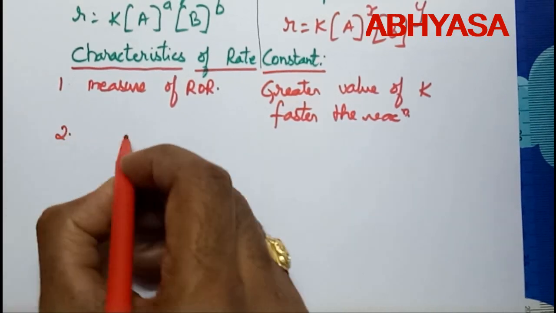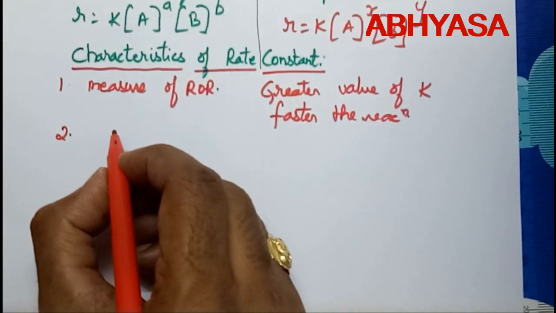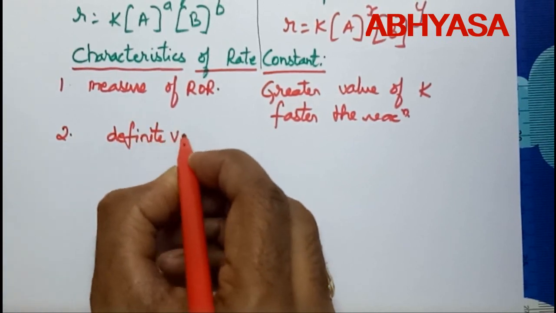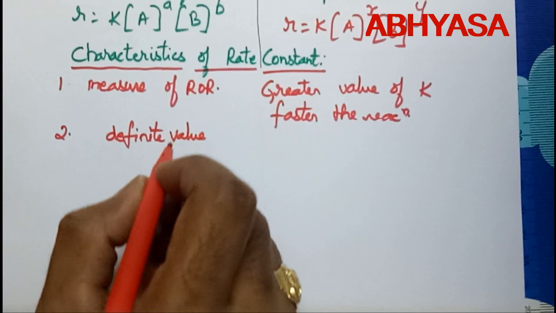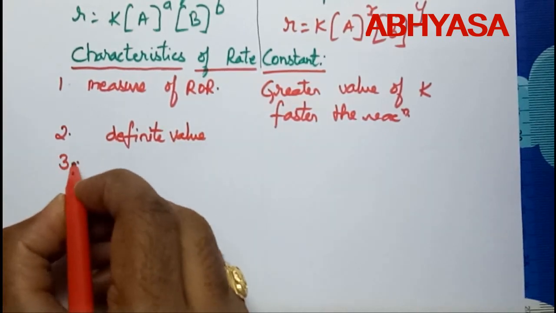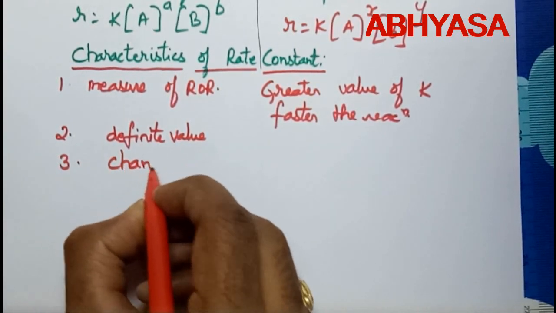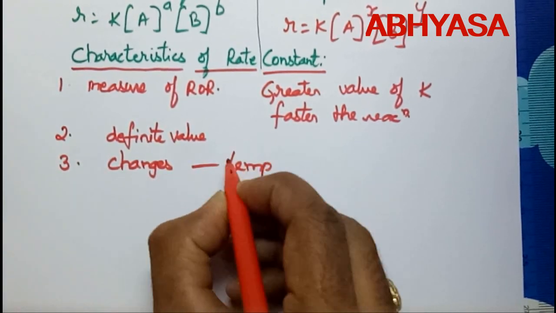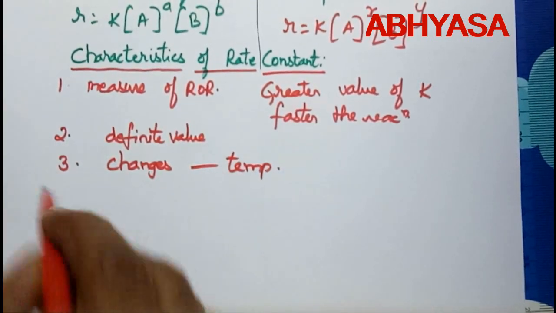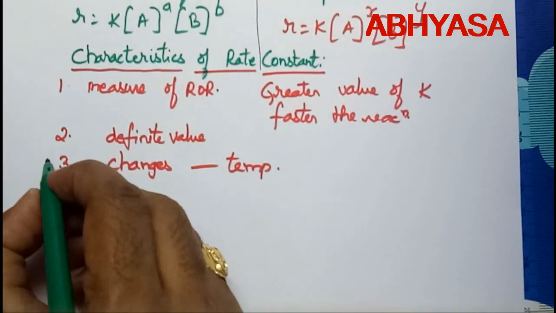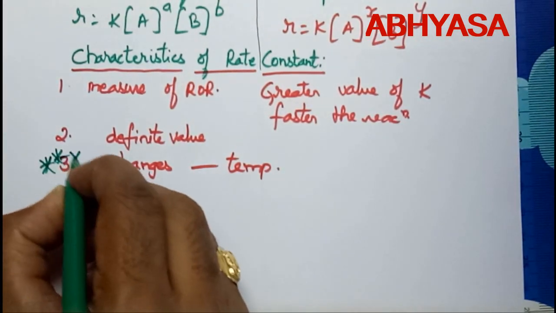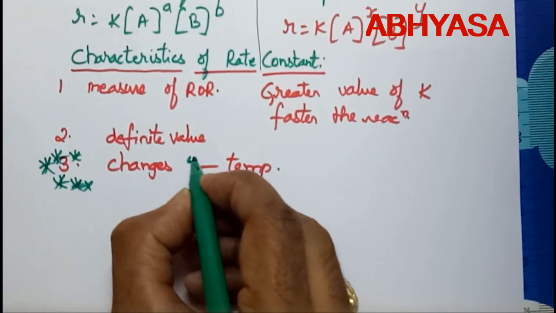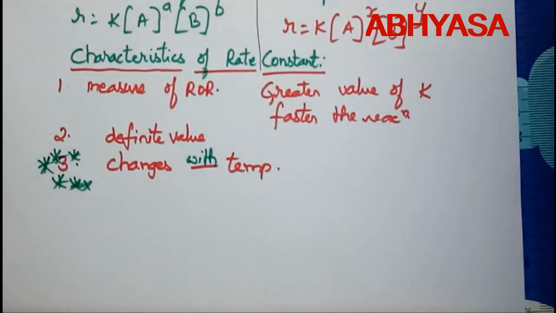Second point, each and every reaction has a definite value of rate constant at a particular temperature. It means the rate constant value changes only with temperature, and this is a very important point given in several examinations. The rate constant value changes with change in temperature.